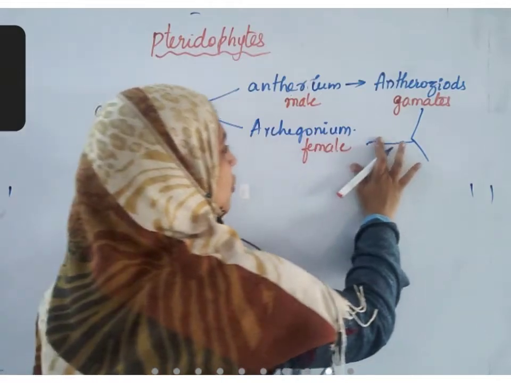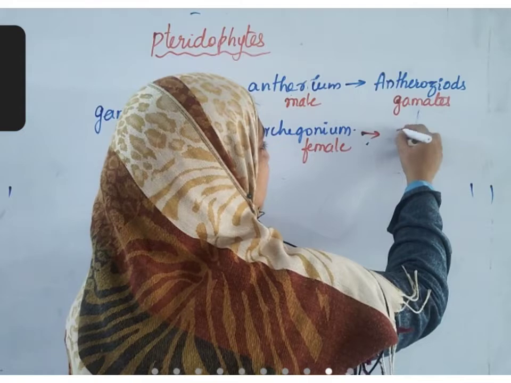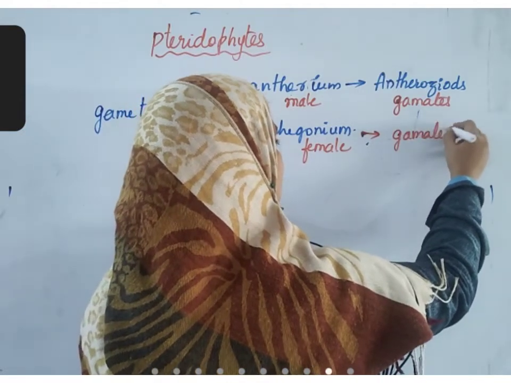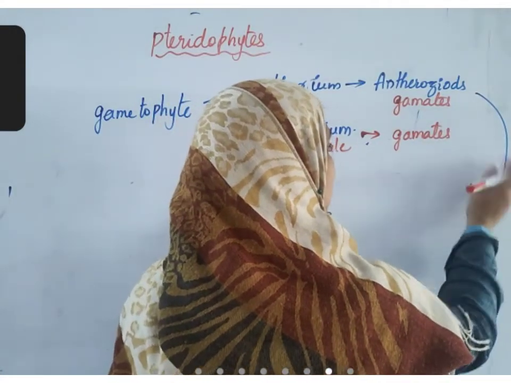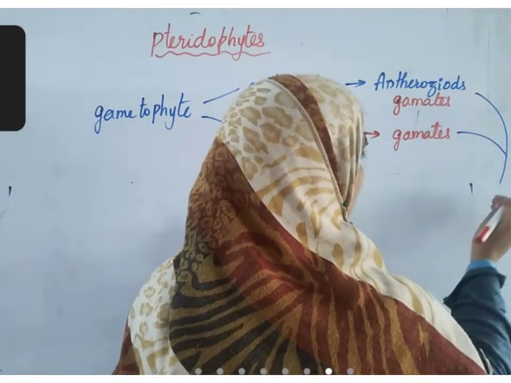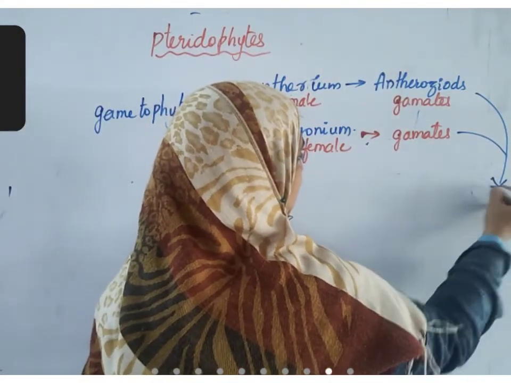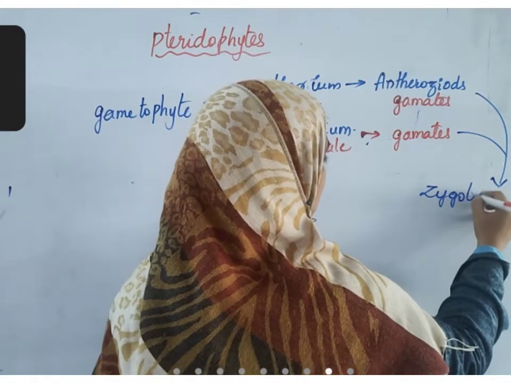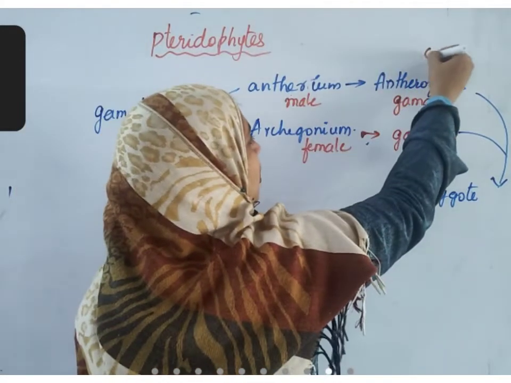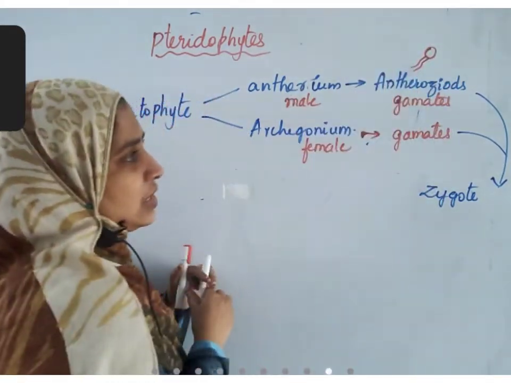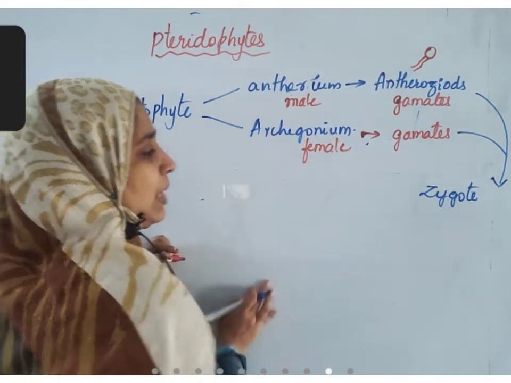The gametes that are produced from the female are generally called eggs. Both of them fuse together to form zygotes. This zygote is formed in the female. Why? Because antherozoids have flagella. They swim in water, reach the female gamete, and fusion occurs in the female part.